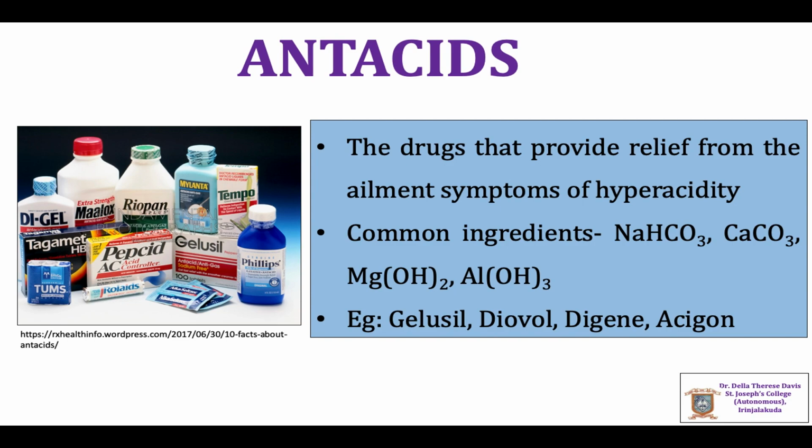The next class of drugs is antacids. The drugs that provide relief from the symptoms of hyperacidity are called antacids.